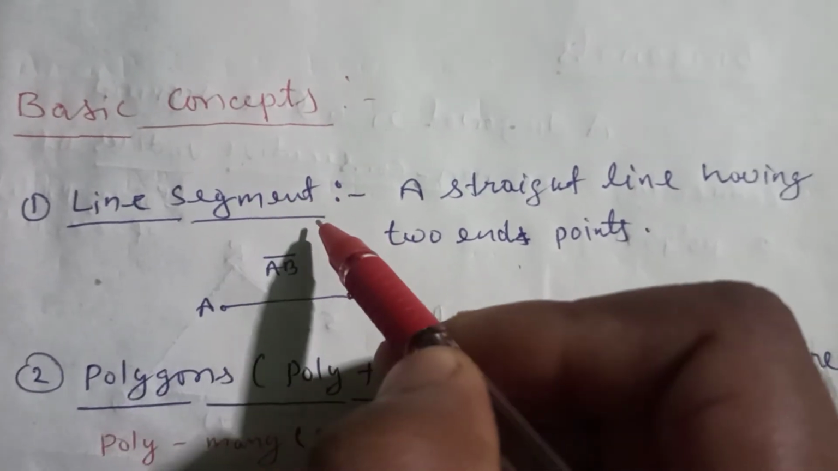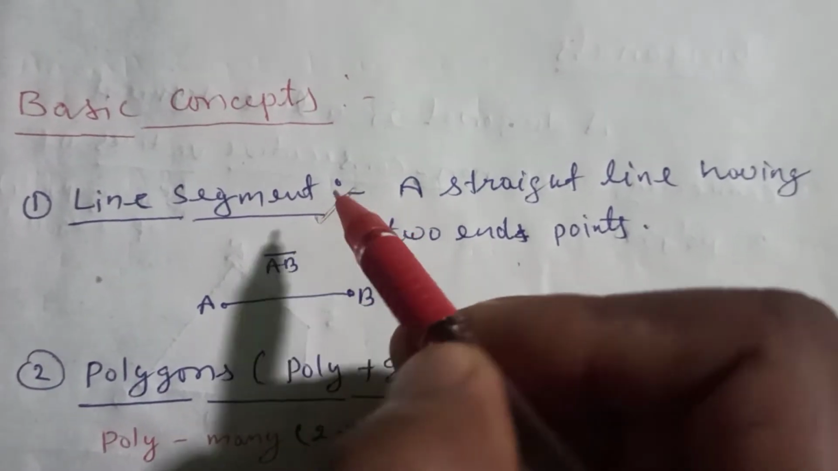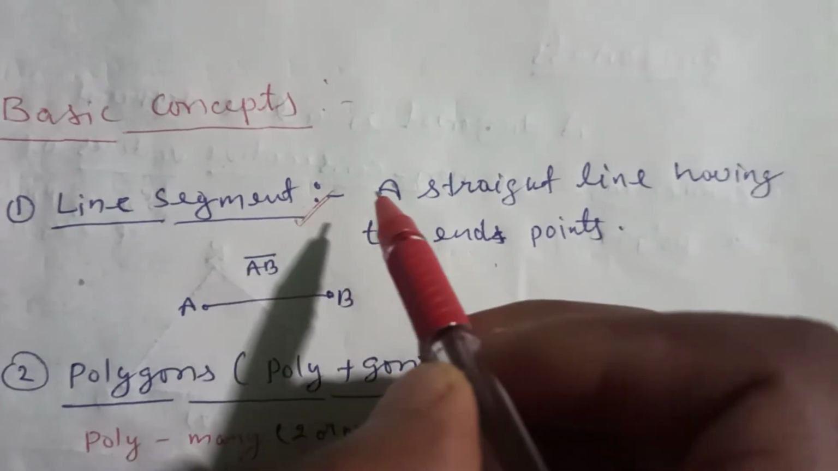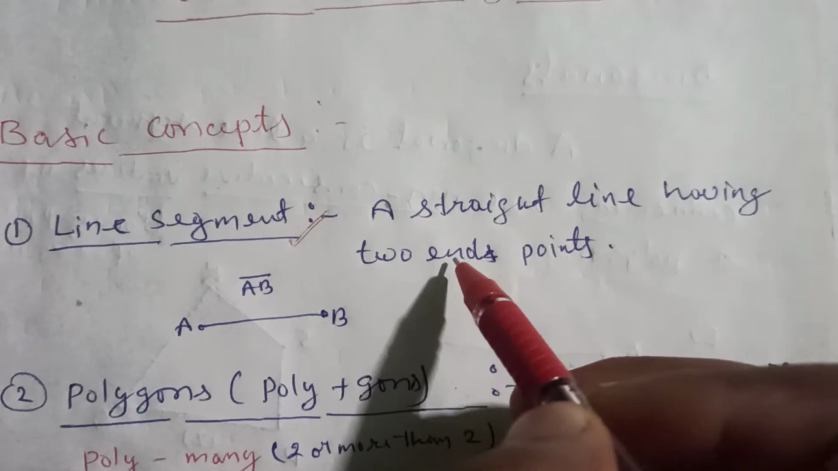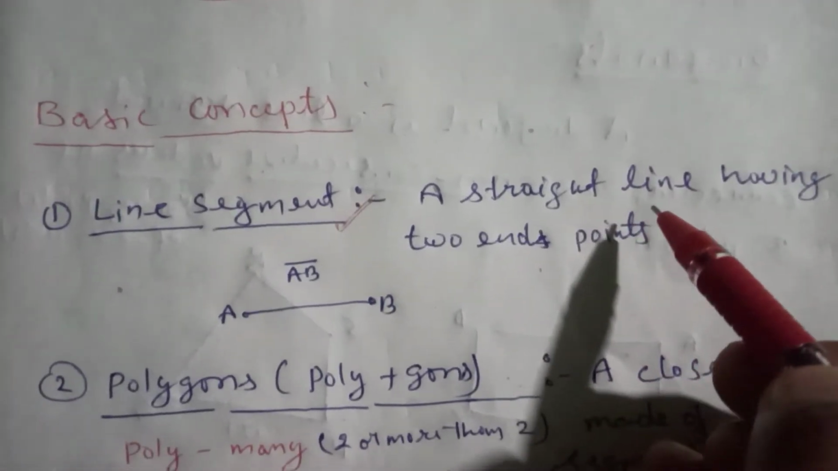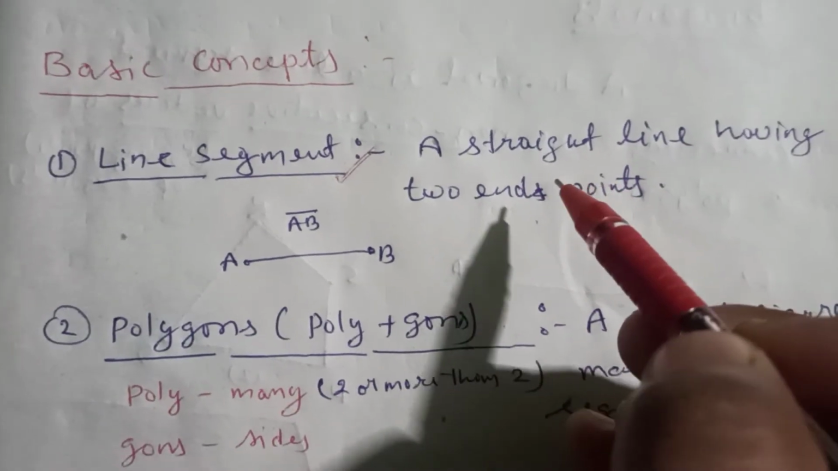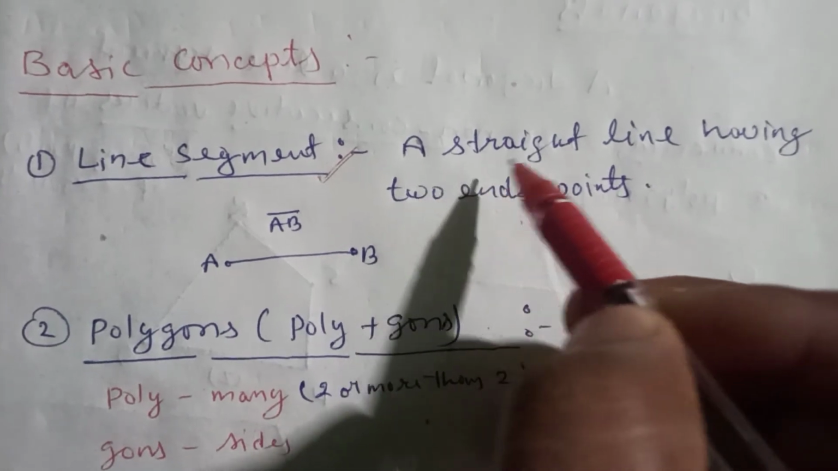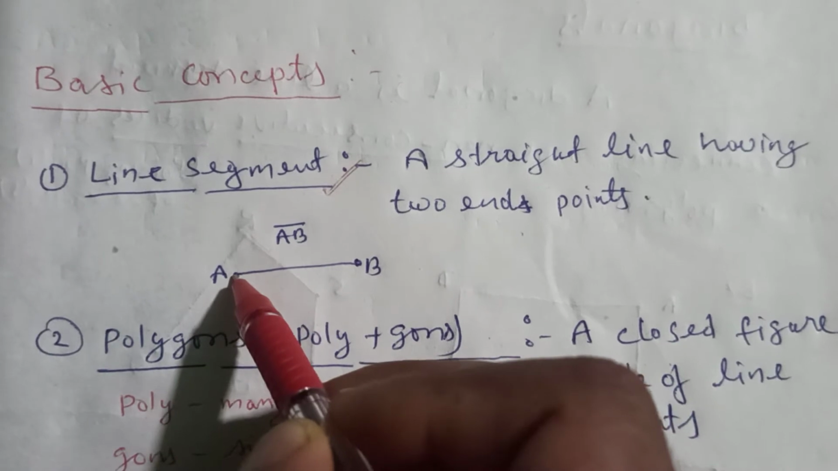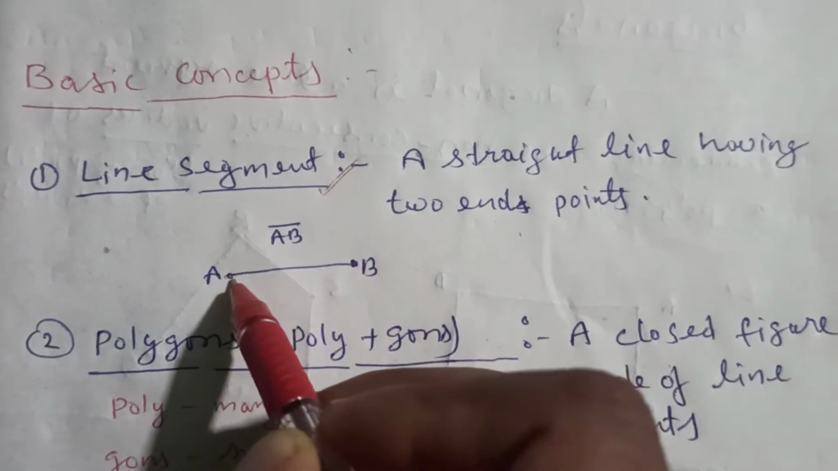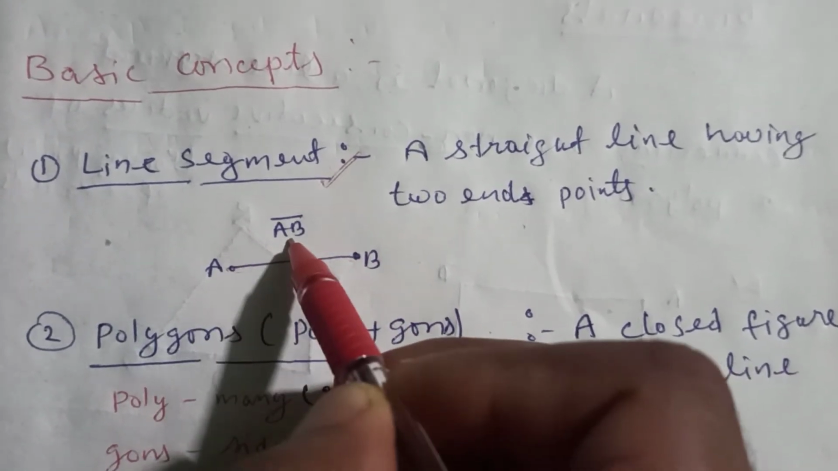The first is the line segment. Now, what do you mean by the line segment? A line segment is a straight line having two end points. I think all of you are aware of the line segment, you must have studied it in class 7. This is a straight line having two end points. This is AB, A is one end point and B is the other end point. This is a straight line, and this AB is the line segment.